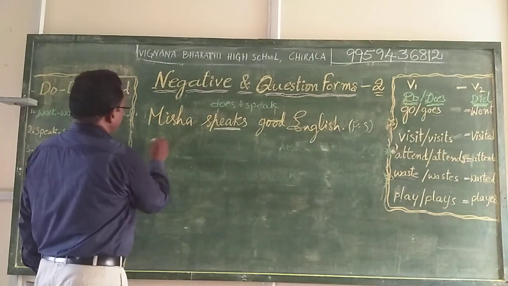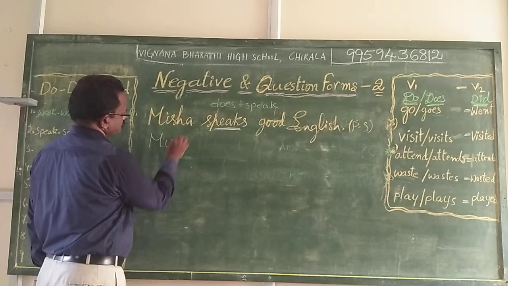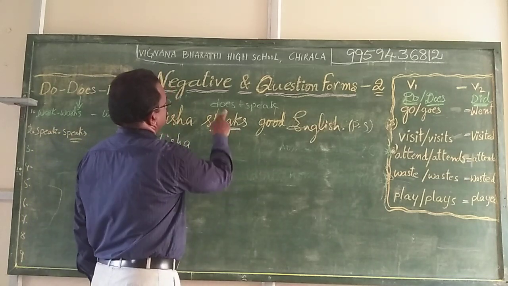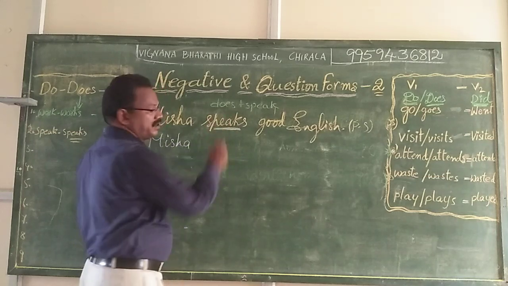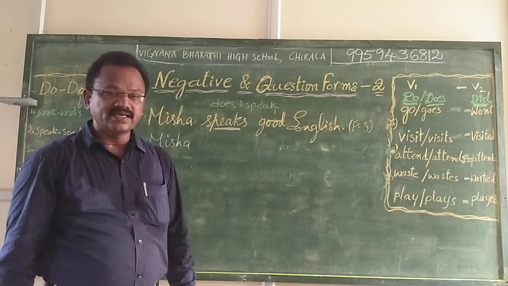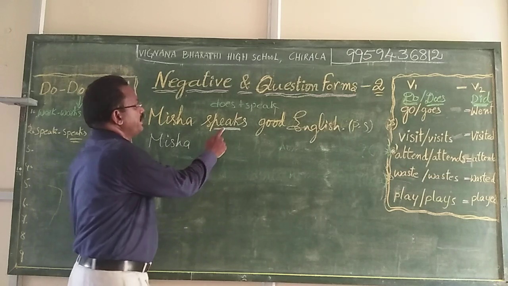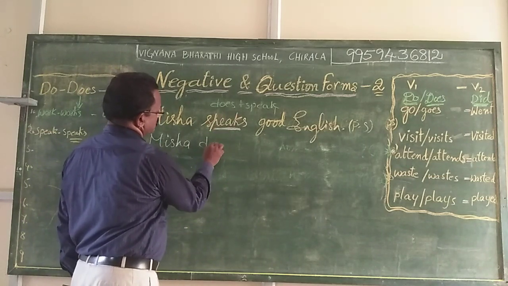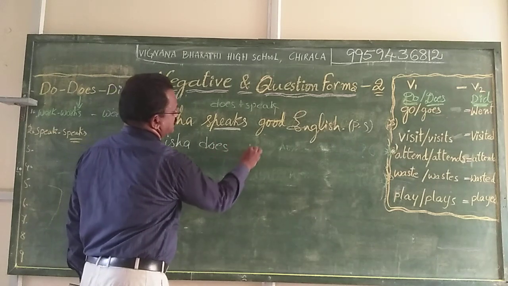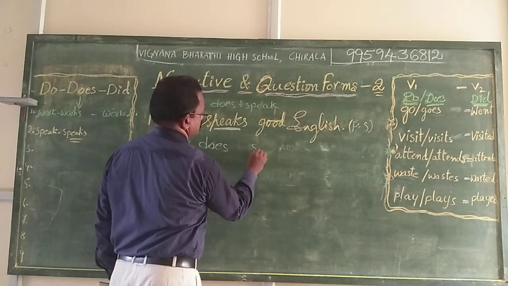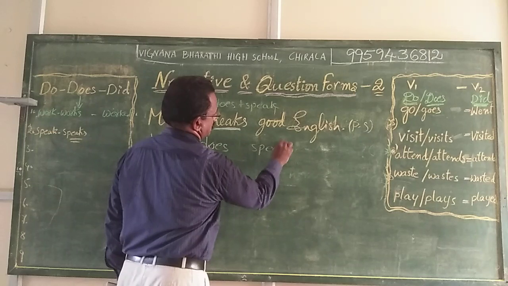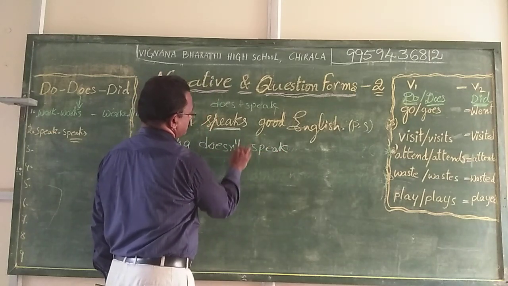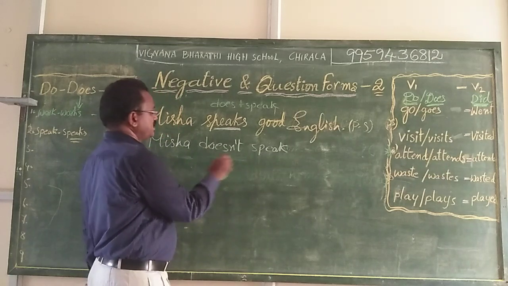Now we can make such changes here with a little modification in the verb to make it a negative statement. Misha speaks. What is that? The special verb or helping verb in the sentence in this main verb is does. Misha does speak. Misha doesn't speak.